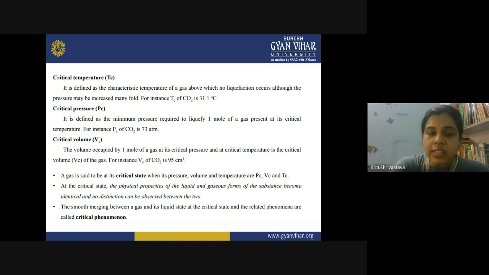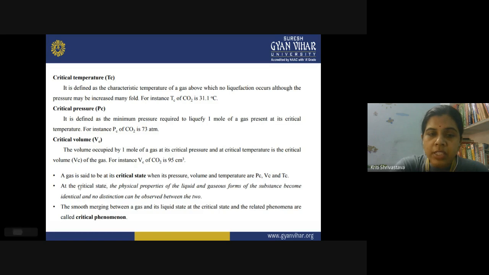Now a gas is said to be at its critical state when its pressure, volume and temperature are Pc, Vc and Tc. So when the three factors are at their critical value, when you have attained the critical temperature, critical pressure and critical volume of a gas, the gas is said to be at the critical state. At the critical state, the physical properties of the liquid and gaseous forms of the substance become identical and no distinction can be observed between the two.